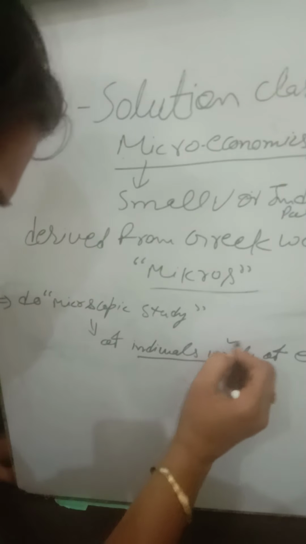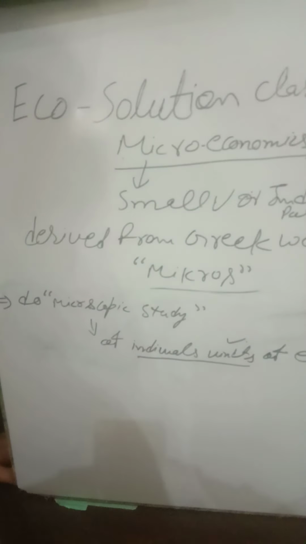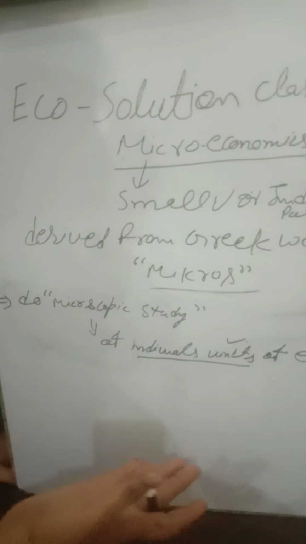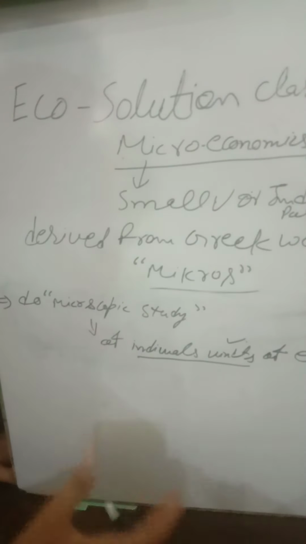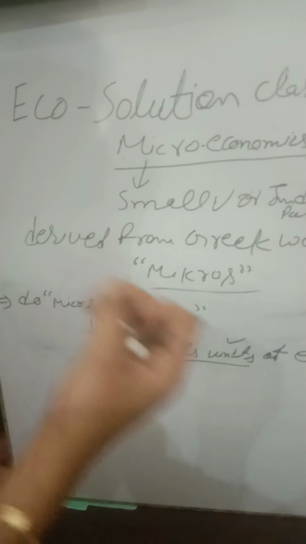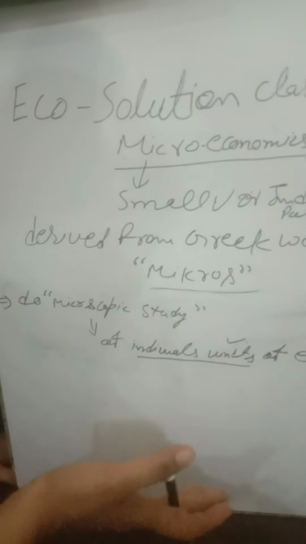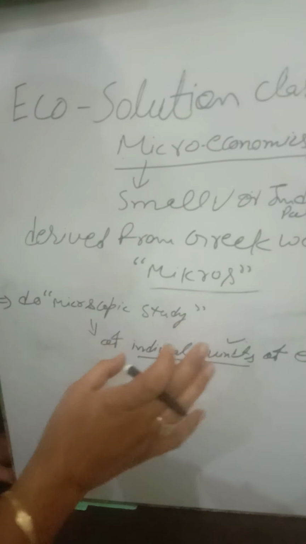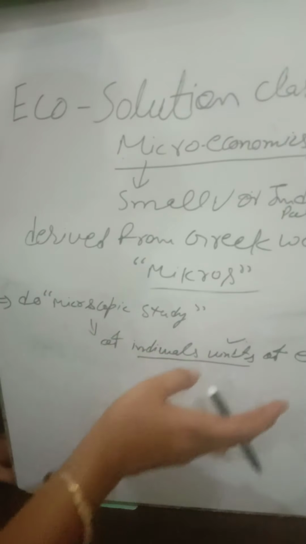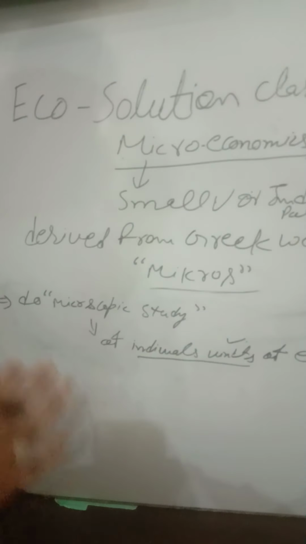Individual units means one factory which is producing goods in the economy, or some particular type of consumers who consume goods in the economy. By this we study how they reach the equilibrium state in the economy.